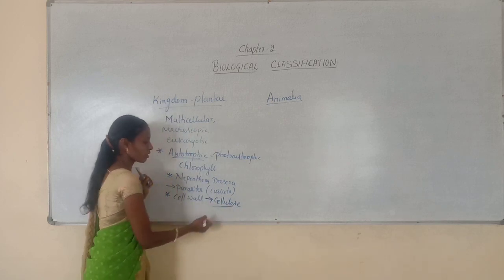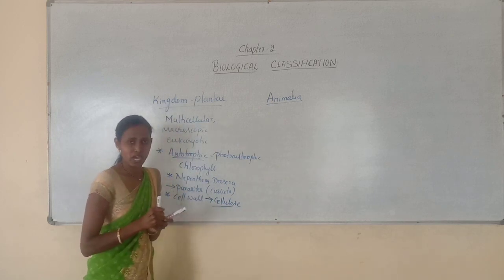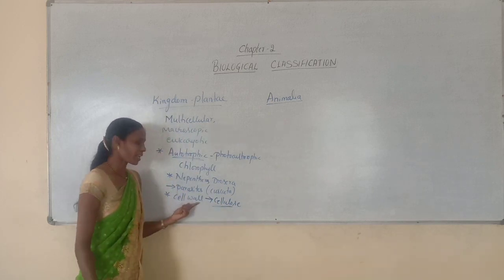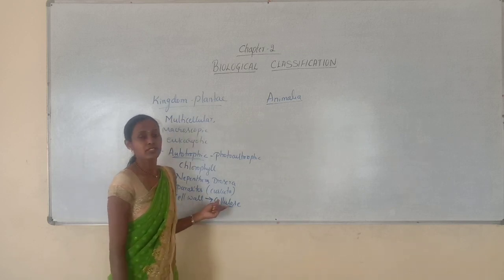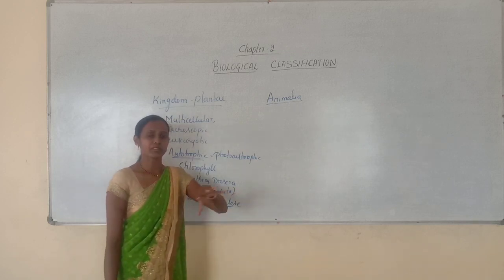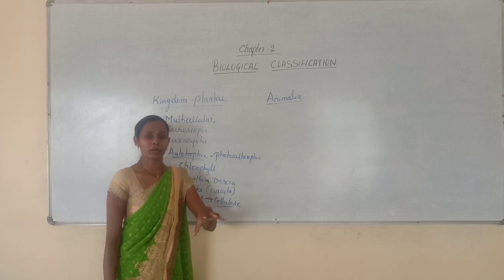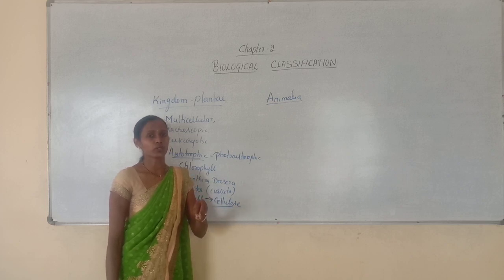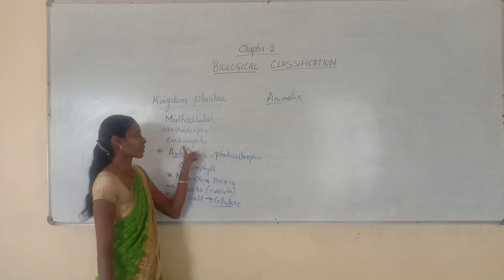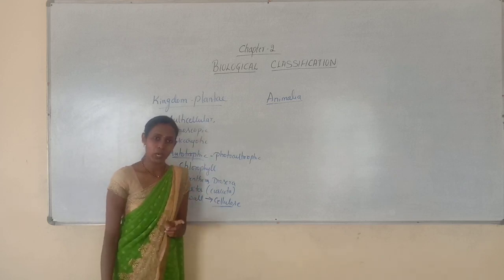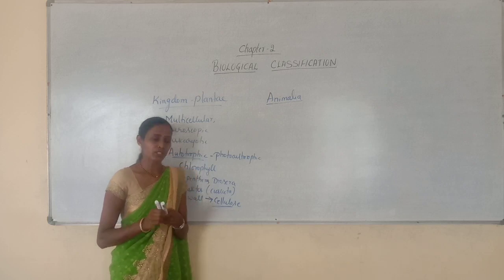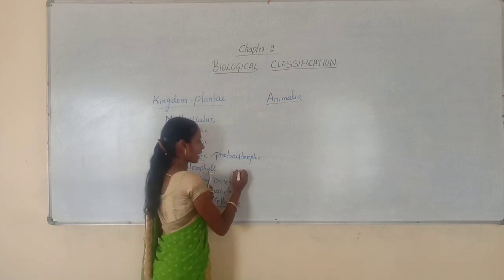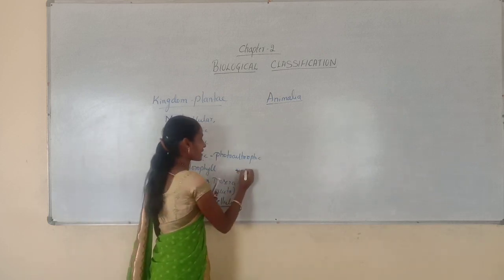So this is again important: the cells are covered with a cell wall, and the cell wall is made up of cellulose. Within the cytoplasm, all membrane bound cell organelles along with the true nucleus are present. That's why they are called eukaryotic organisms. Other than that, the reserve food material is also very important. In plants, the reserve food material is starch.